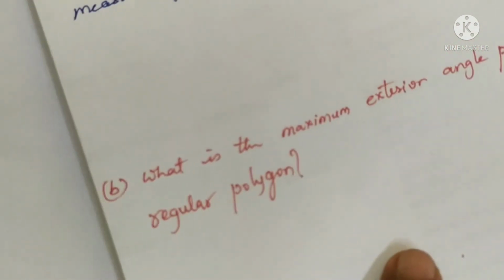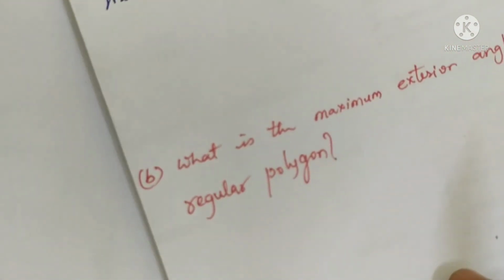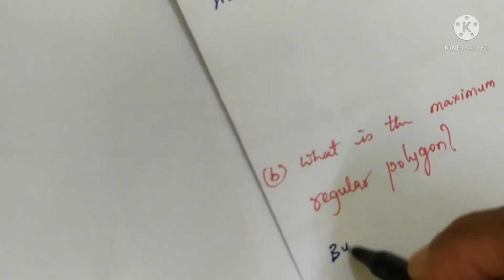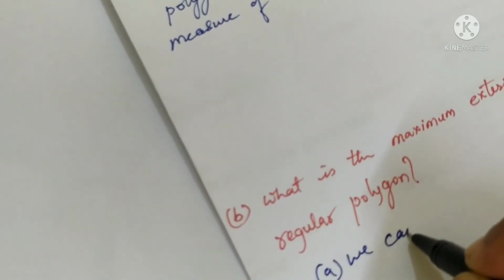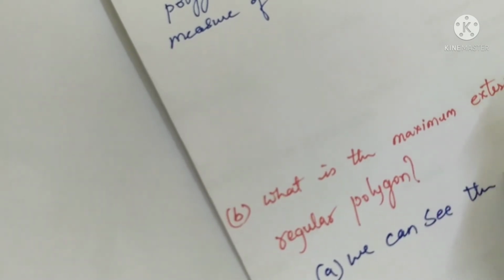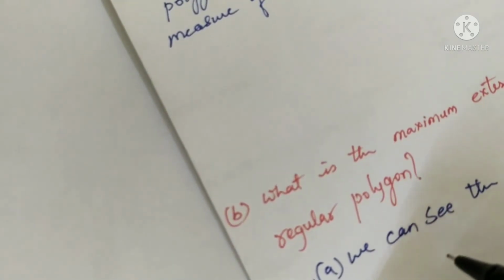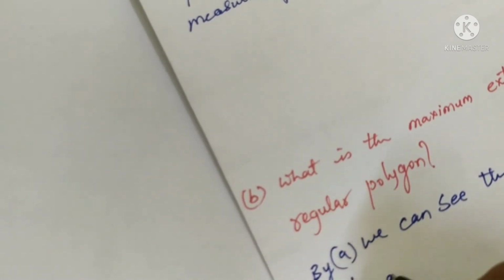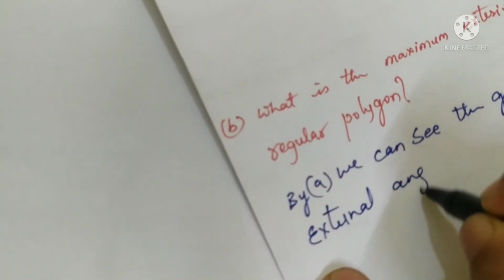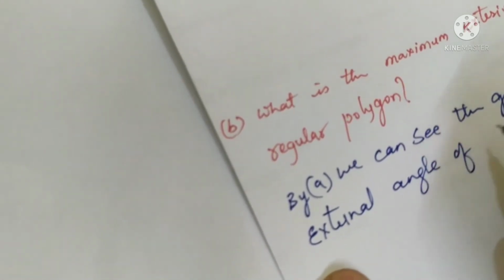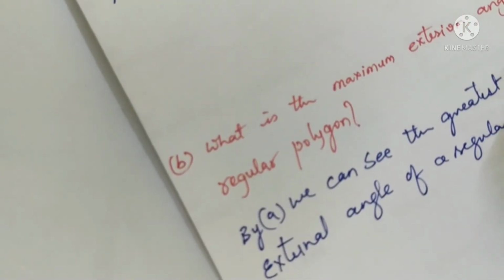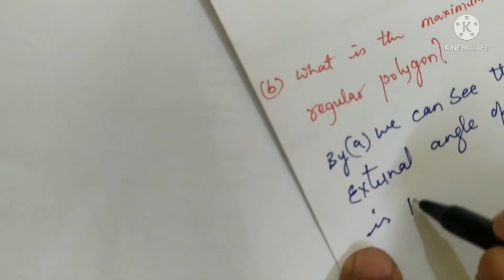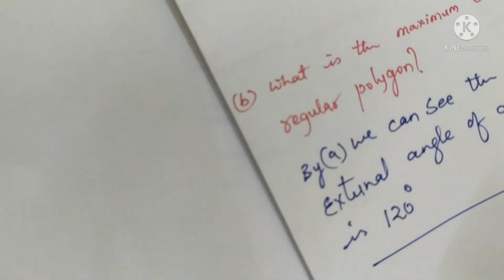We can say the greatest external angle of a regular polygon is 120 degrees. So that's all with today's problems.